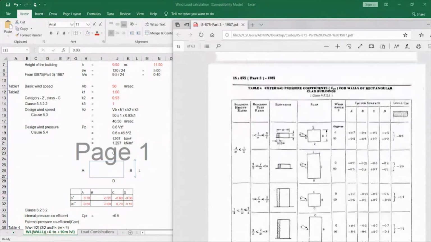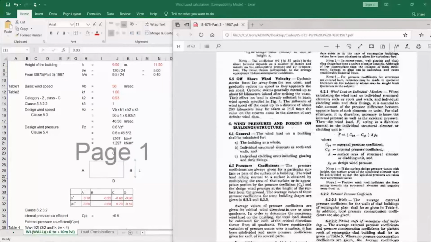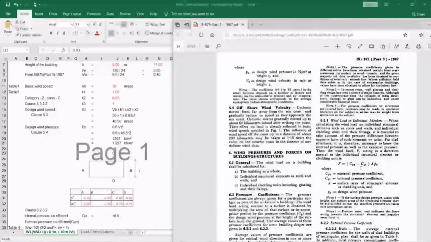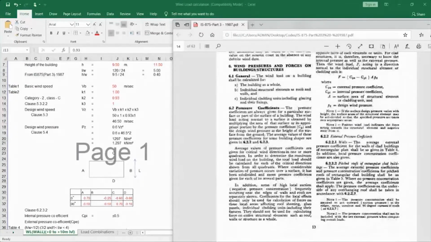This is the formula which I have shown you earlier. In this, the CPE value is the external pressure coefficient, which we take from the code. The CPI value is the internal pressure coefficient. It depends on where your building is located, and is calculated according to the wind pressure in that area.